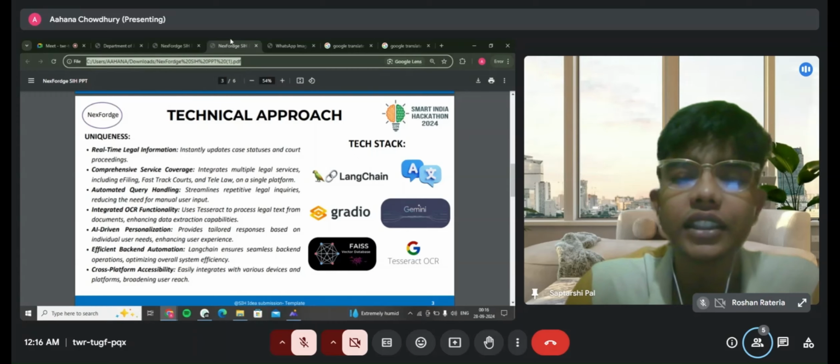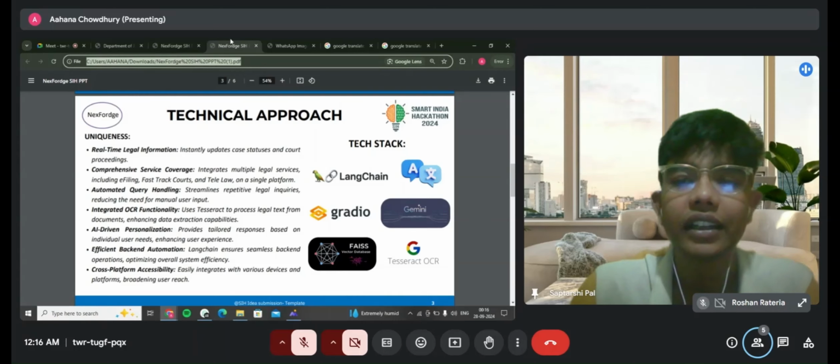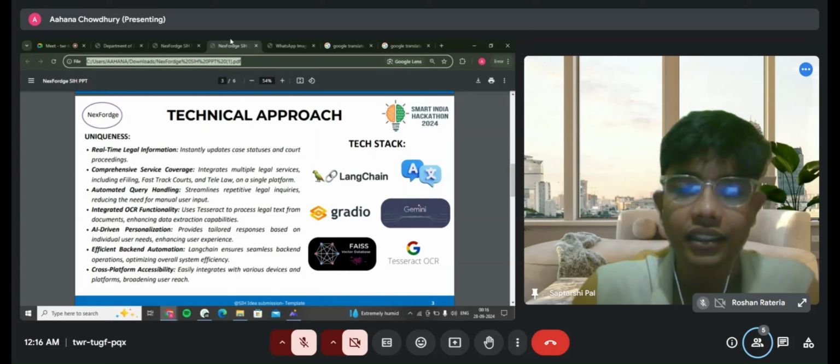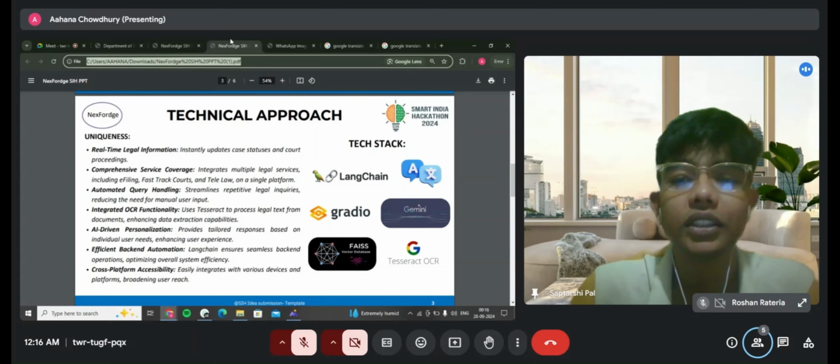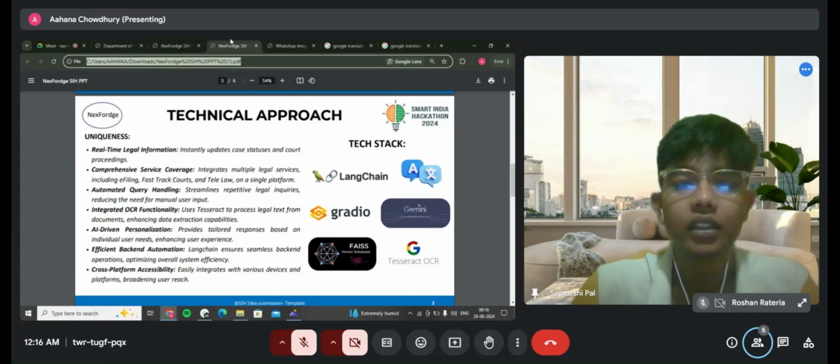Finally, Gradio serves as the user interface, providing a seamless and intuitive way for users to interact with the chatbot. Gradio displays the generated legal advice in a clear and accessible format, ensuring that users can easily understand and apply the information provided. Thank you.